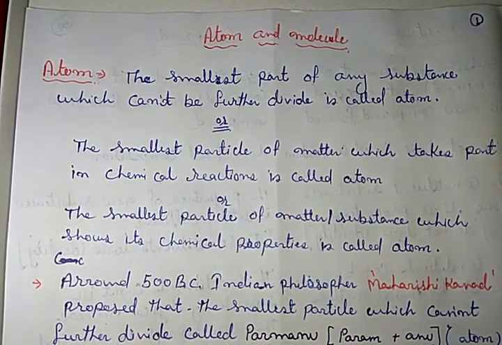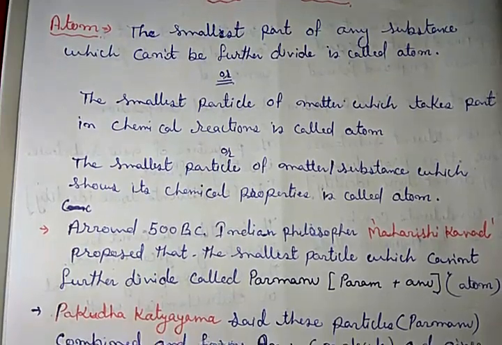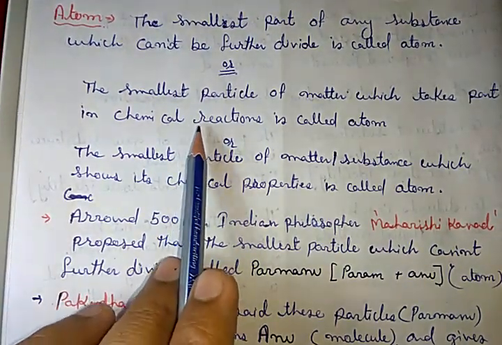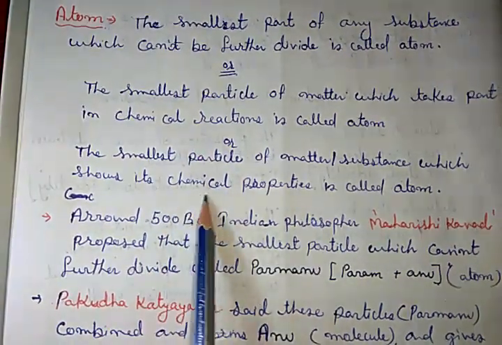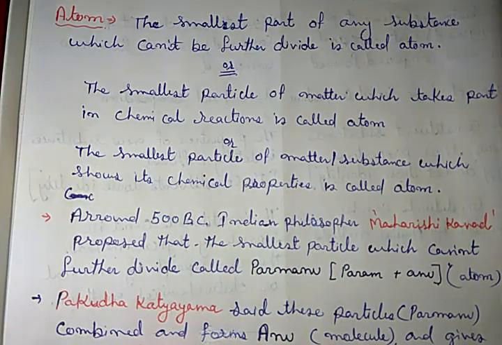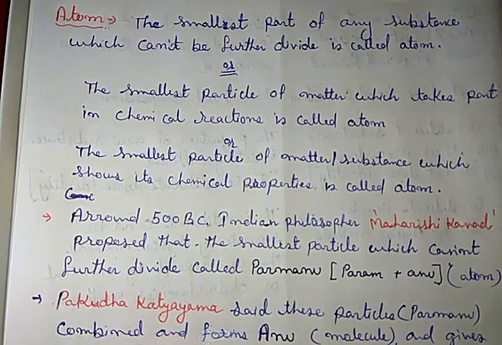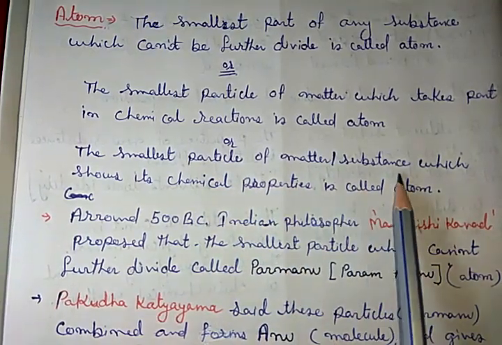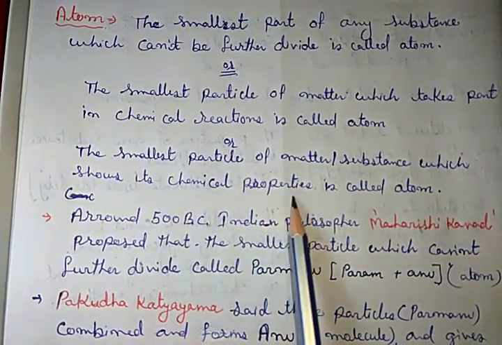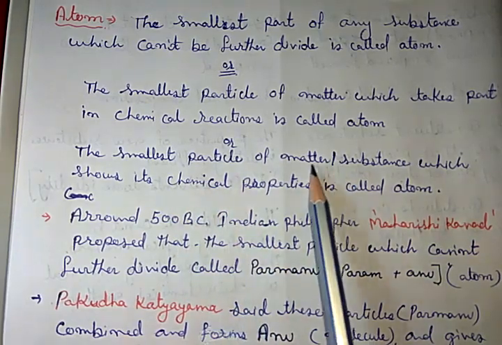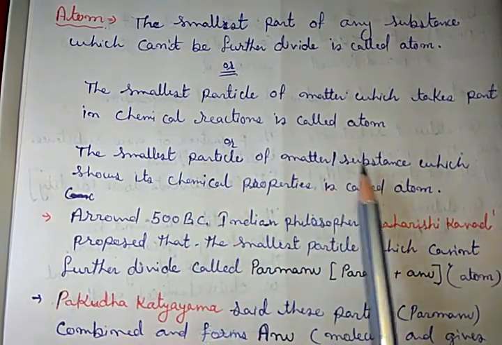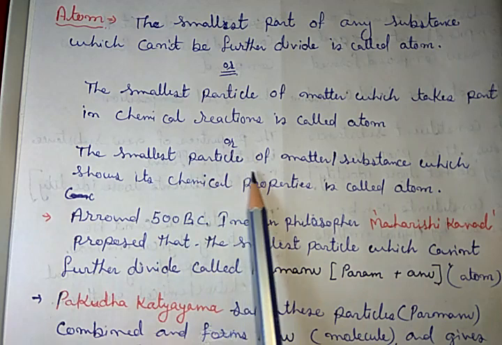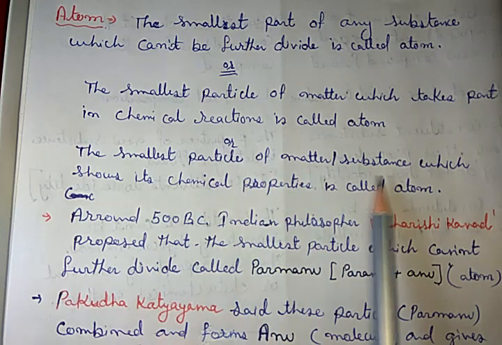For the third definition, since it takes part in chemical reactions, we can use the words chemical properties. So we can also describe atom as the smallest particle of matter or substance which shows its chemical properties is called atom.